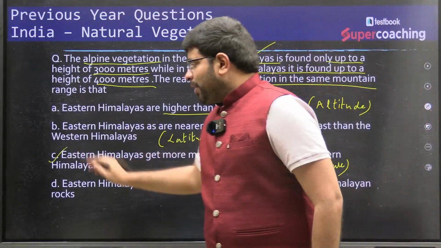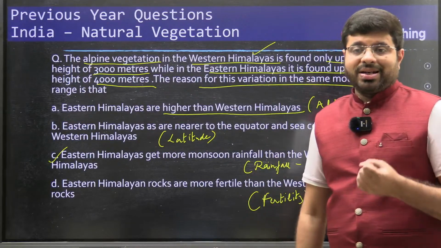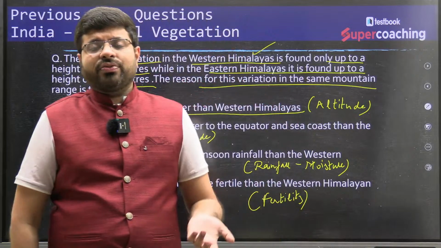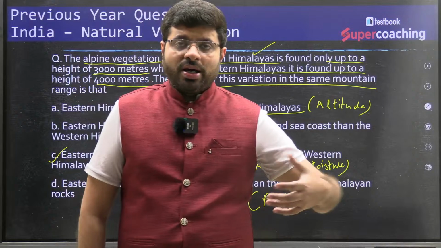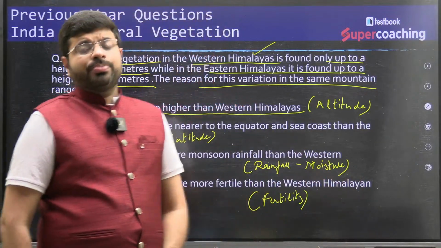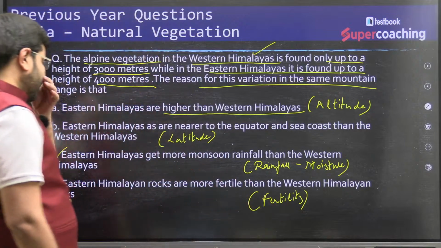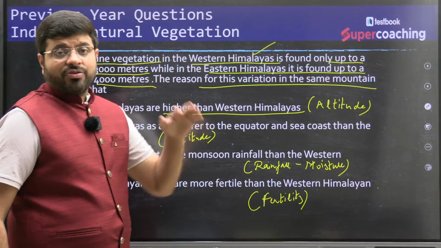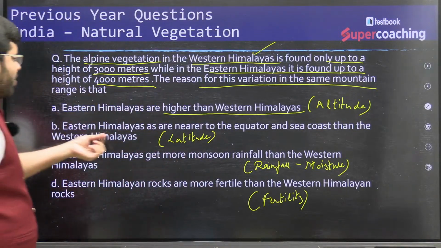Now you have to compare the relative things. Is temperature not also an important reason for the survival of vegetation? Yes. But if temperature is the reason, in fact temperature is much more favorable in the eastern Himalayas because of nearness to the equator, right? Nearest to the equator, temperatures are tropical. Tropical evergreen forests are found in Arunachal Pradesh.